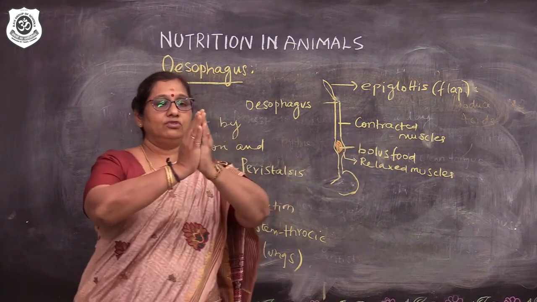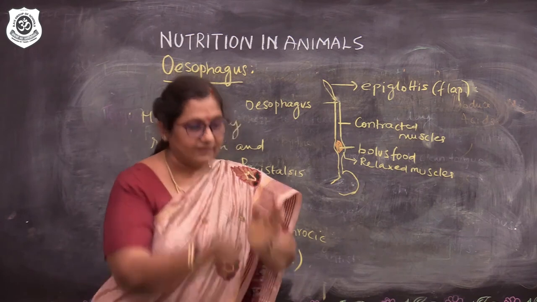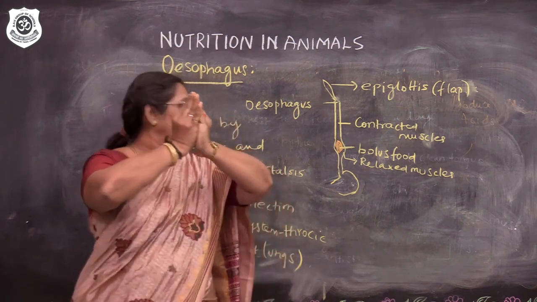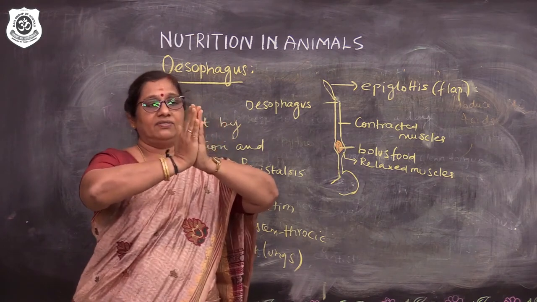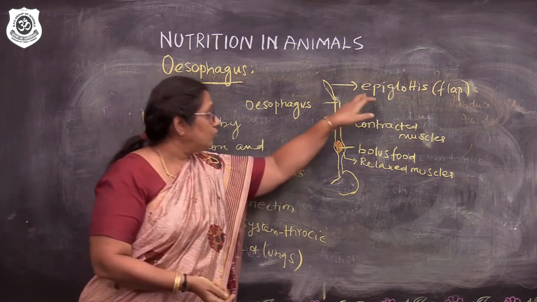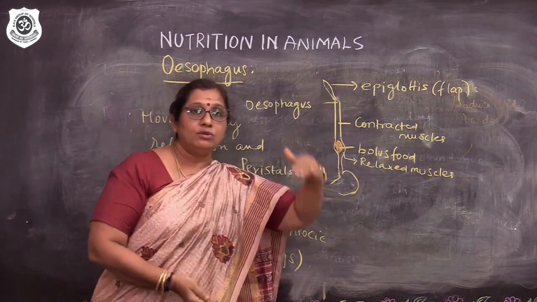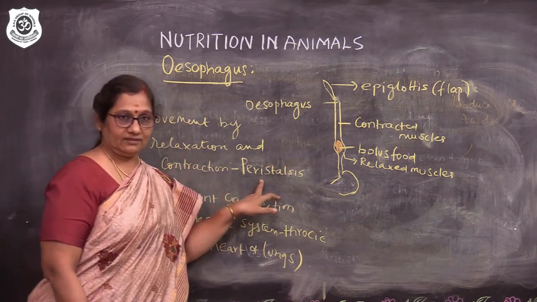That means the muscle sequence: when something is there inside, what will happen? You can see here, there is relaxation and contraction. Nothing is there, it will contract. Something is there, it will relax. Through this process, the food will be pushed down. That process is called peristalsis.